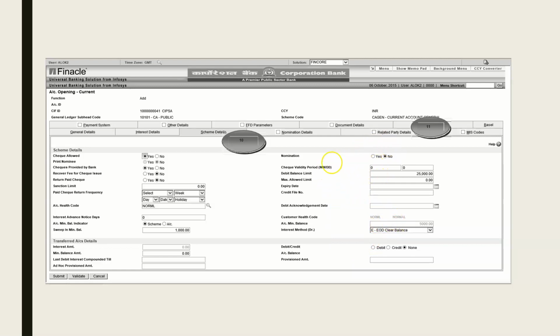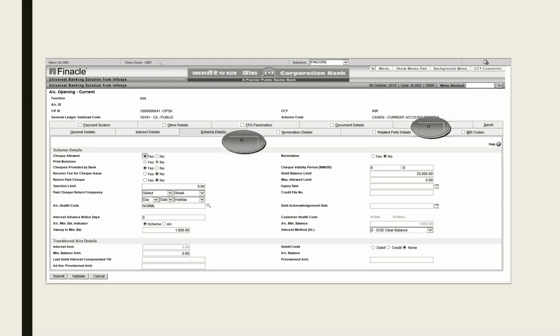And next is related party details. That has to be visited. Nothing has to be entered in case it has no other party. But let's say you are opening a private limited company, then we will have 2 directors, 3 directors. Here, in the related party tab, you'll add the KIF IDs of those directors and choose the mode of operations accordingly, right? This has to be borne in mind.